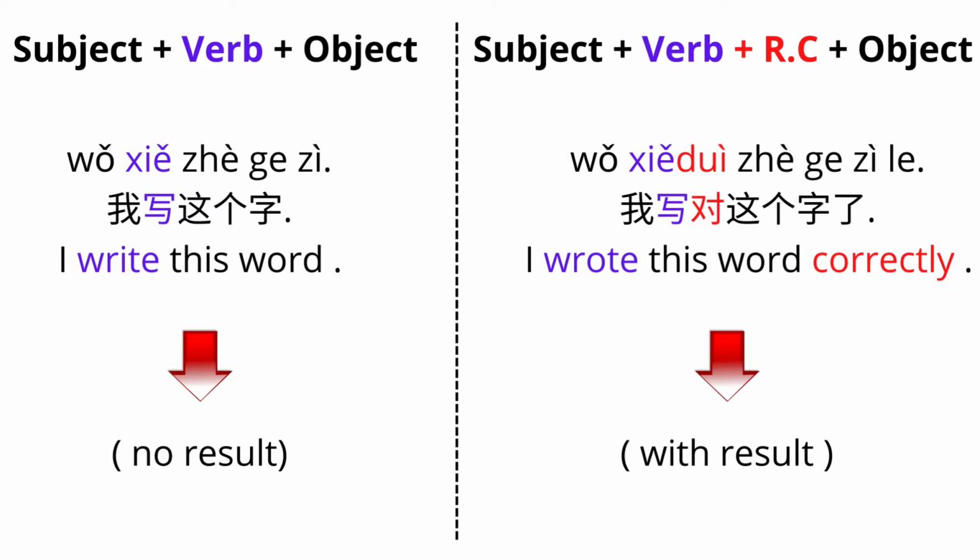The action is to write, but no result. The other sentence, I wrote this word correctly. 我写对这个字了. The action is correct with result.